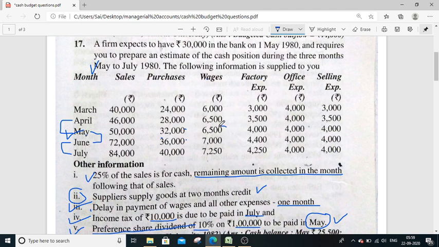So let us first of all try for wages. Wages, guys, in the month of April, wages are to be paid at 6,500.